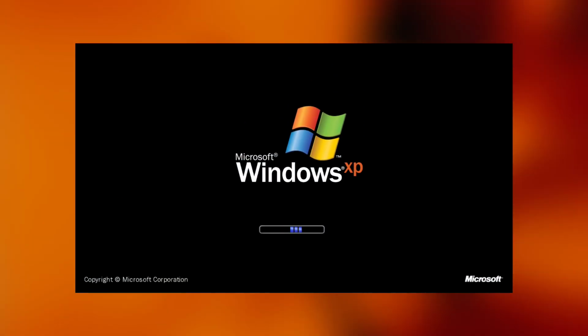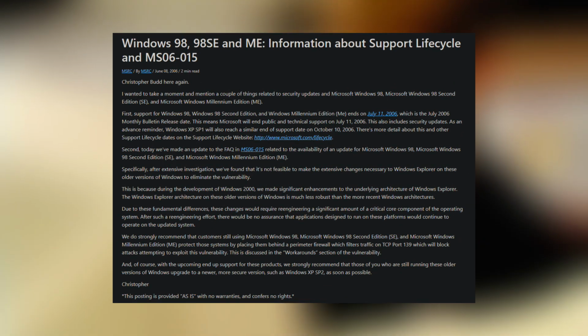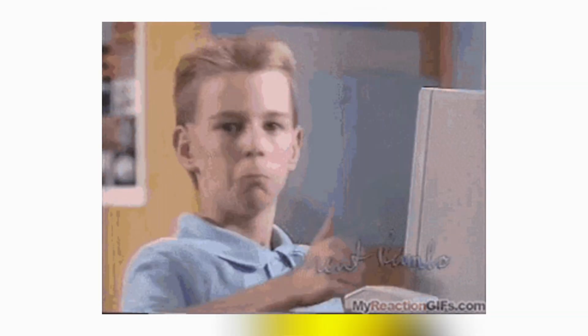Once Windows XP came out in 2001, people left Windows 98 behind, and a small percentage of users stayed until support was killed on July 11, 2006. However, tons of people still feel nostalgia towards Windows 98, people of all ages, including me. While I was never able to experience Windows 98 as a young kid, I've grown to love the operating system, and I pledge to restore it back to its glory.